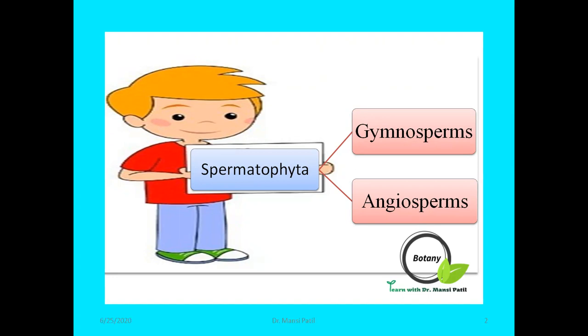Means gymnosperms are naked seeded plants, whereas angiosperms are flowering plants, and angion means a case or bag-like structure and sperma means seeds. Angiosperms are the closed seeded plants. In this group, ovules are enclosed by the ovary.